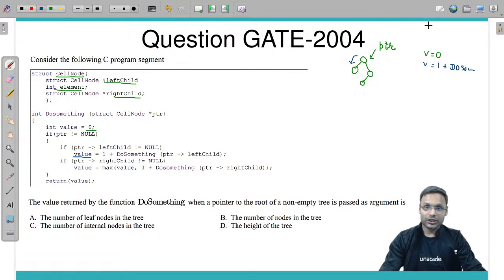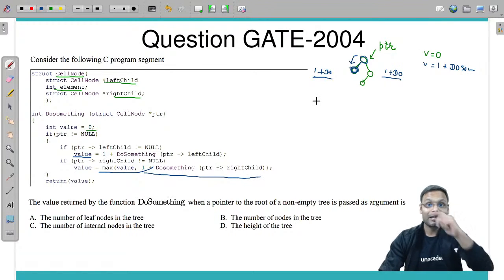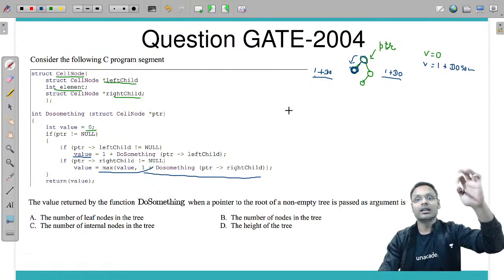So this particular function is called from the root. If the left subtree exists, then we are calling for this one, and what we are calculating is 1 plus doSomething for this one. Then for the right subtree we are calling 1 plus doSomething for this one, and after that we are checking which one is maximum, this one or this one. Whichever is the maximum of 1 plus doSomething with left child comma 1 plus doSomething with the right child, whichever is the maximum we are returning for the root.